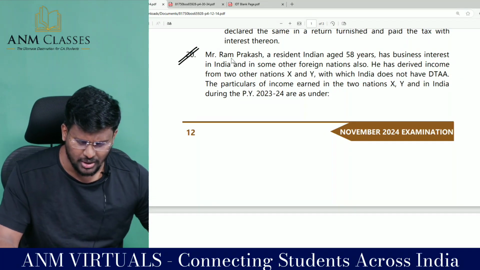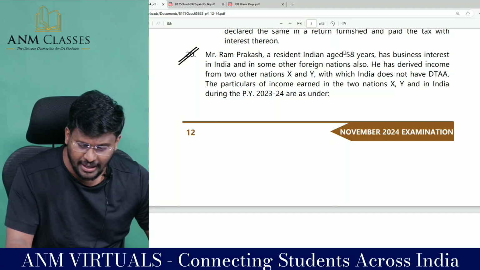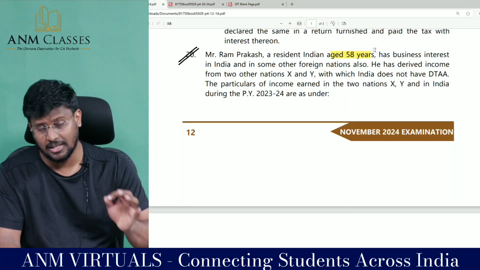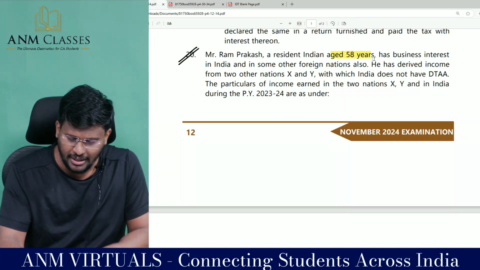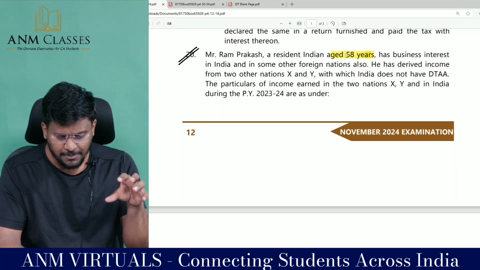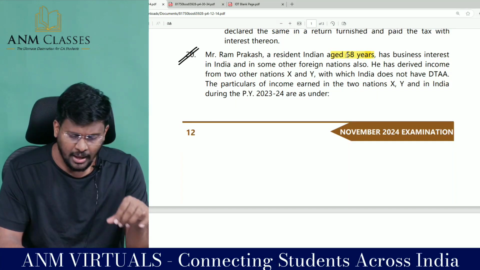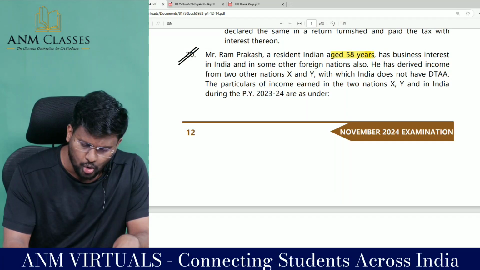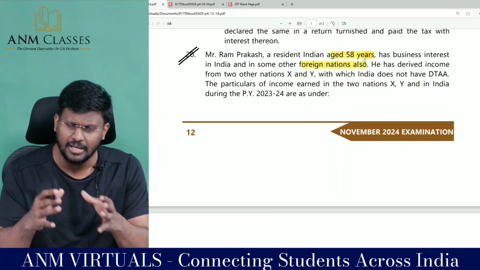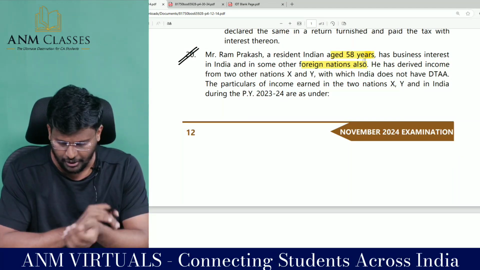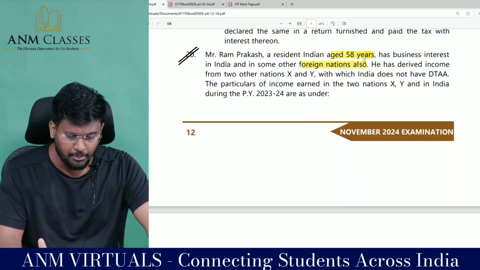Mr. Ram Prakash, a resident aged 58 years. We have to always note the age. 58, normal person. Has business interest in India and in some other foreign nations also. That means he is doing business in India and also in other countries. He has derived income from 2 other nations.